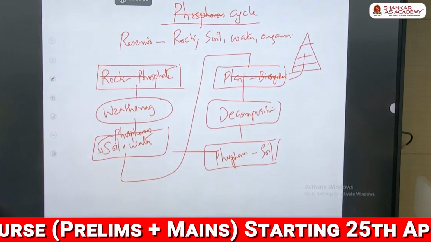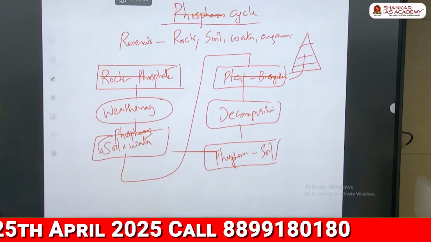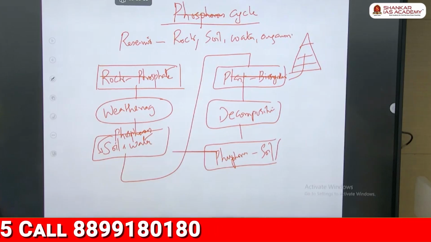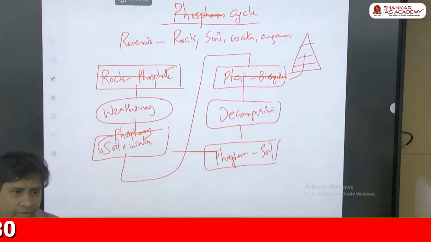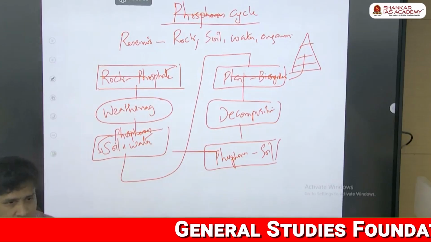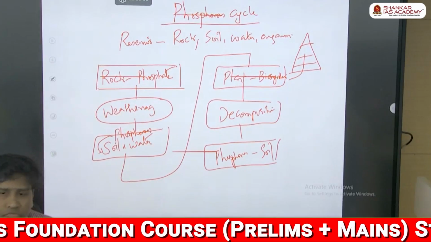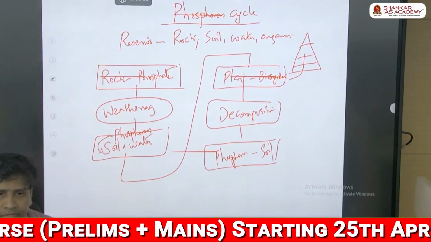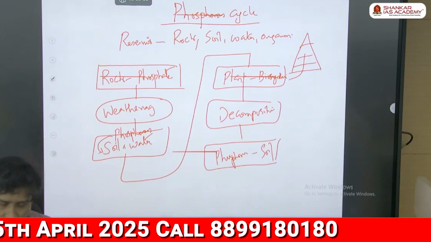Right? Okay, can you tell me what is the difference you find between the last two cycles and this cycle? It has never entered into the air phase. See, from the rock, it comes to the soil, water, comes to the plant, all the organisms, and again it goes back to the soil. It never entered into the air phase. This is what they asked in the UPSC. It will not come to the air phase. Fine. This is something we call the phosphorus cycle. See, hereafter, if you come across any cycle, the same logic.